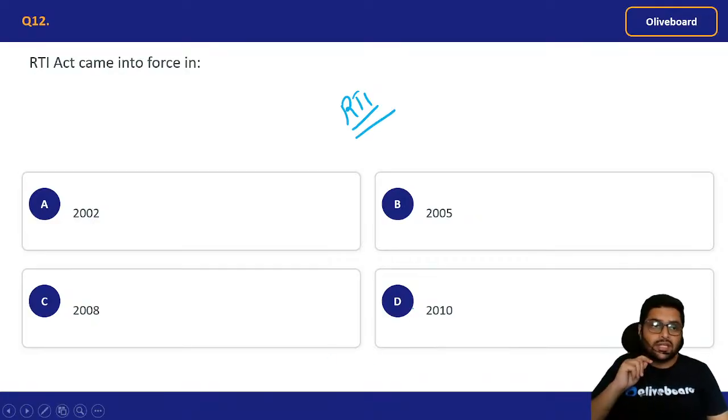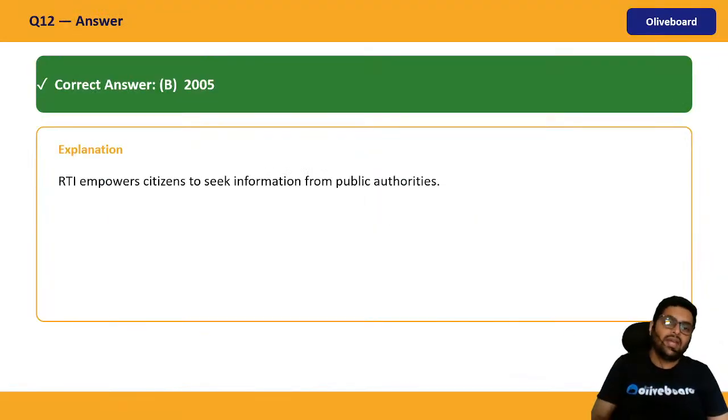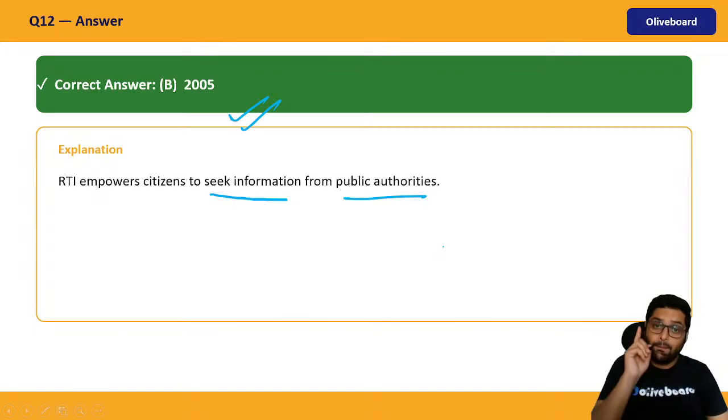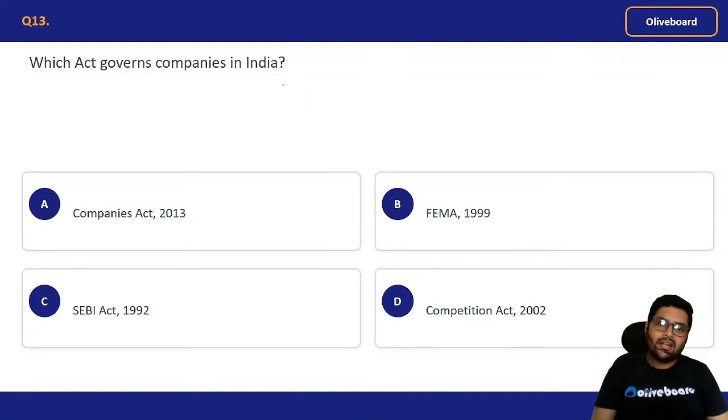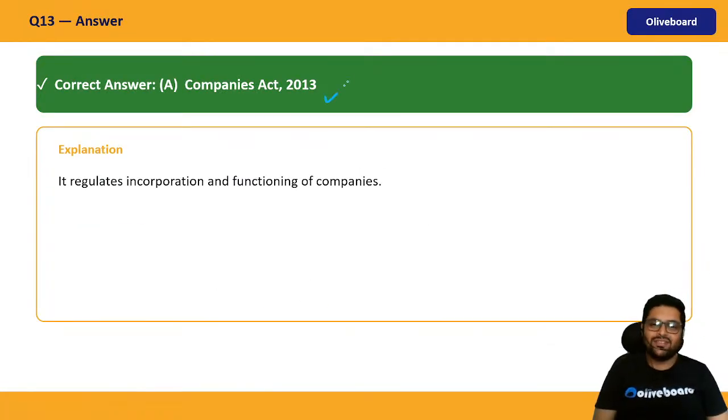So information commissioners are there, no? Information commissioners are appointed under this act. So it came in 2005. It empowers citizens to seek information from public authorities, not private authorities. Okay. Which act governs companies in India? Very easy, the direct name is there. Companies Act 2013. Suppose I'm starting a new company or a new startup, I need to register under this Companies Act 2013.